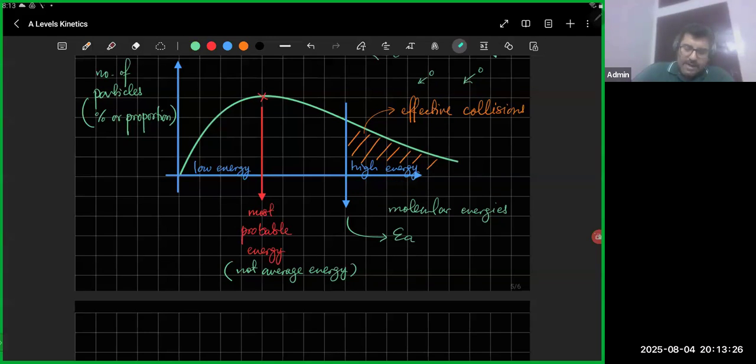When you add a catalyst, what happens to the activation energy? It decreases. So this is the same Ea, and this is the Ea when you add a catalyst to it. When you lower the activation energy, more particles, which previously were not colliding effectively, now are, so the number of effective collisions increases.